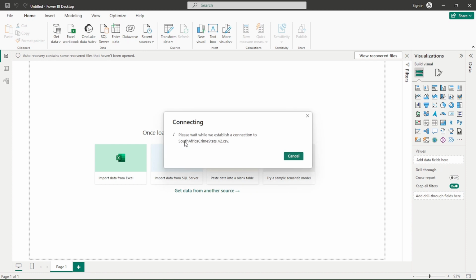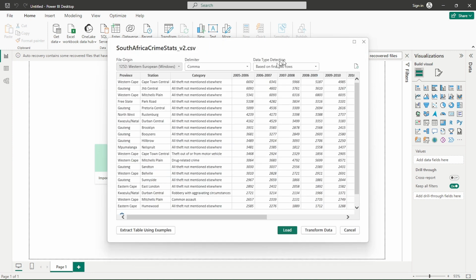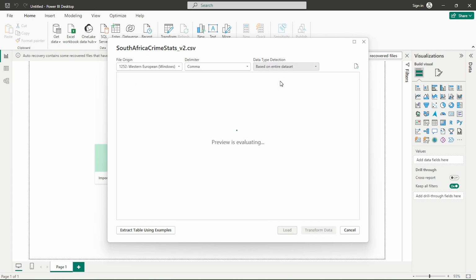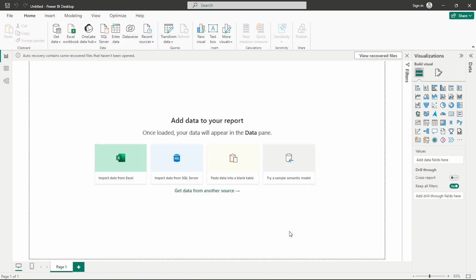When you open the data set, it connects, and then it shows you the same window that it showed on Microsoft Excel. So here I still select the entire data set, and then it's loading. But here we've seen that there's no need to transform the data since the data set is clean and the columns are defined correctly, so we can just click load directly.